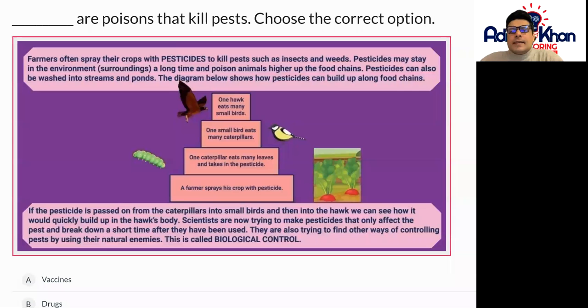Welcome to Key Stage 3 Science. We're looking at poisoned food chains. So let's have a read of this together.